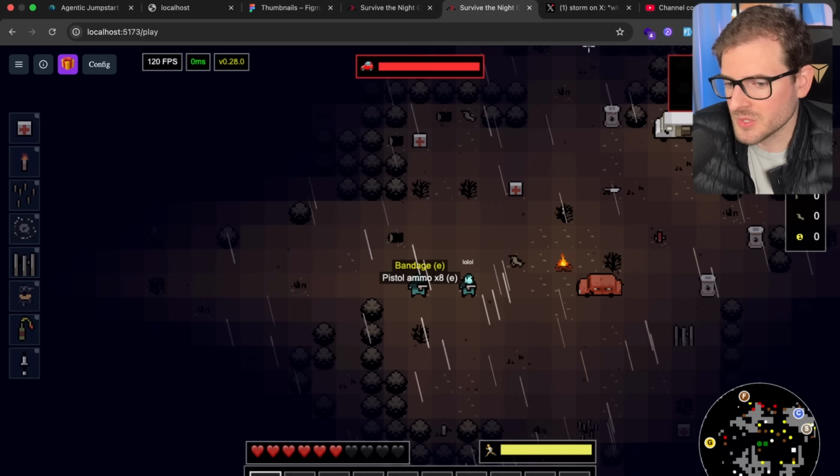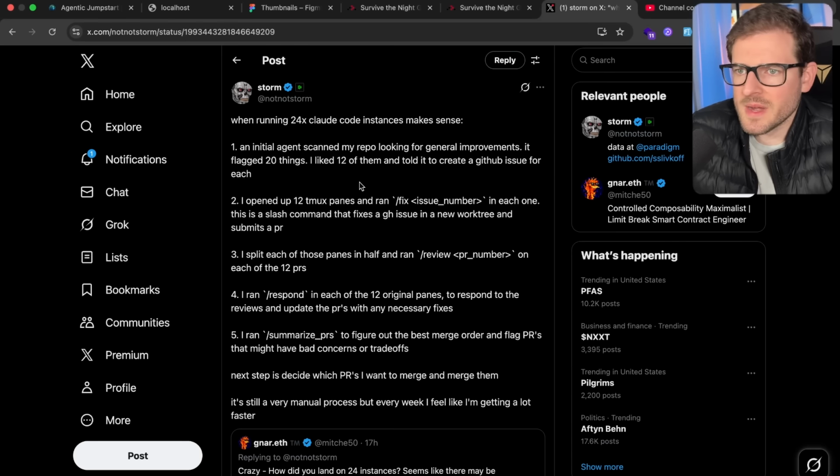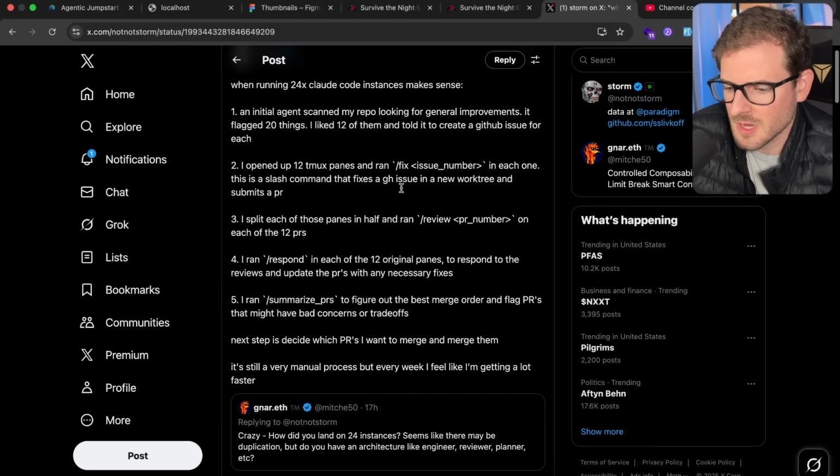Now, I will say I'm not going to go in depth on this approach. This is just too much in my opinion, but I just wanted to point it out because this is legit where I think software engineering is going.